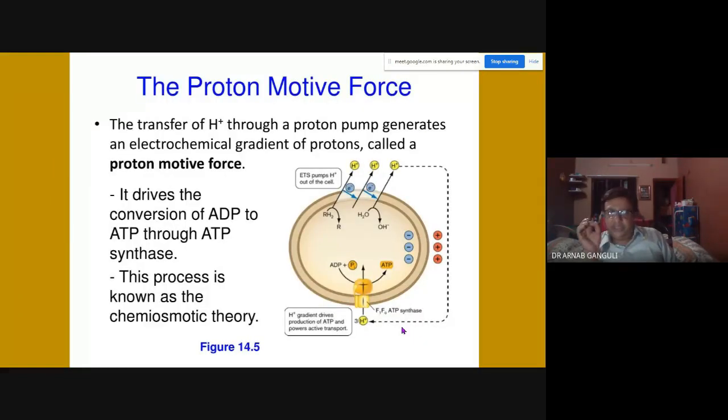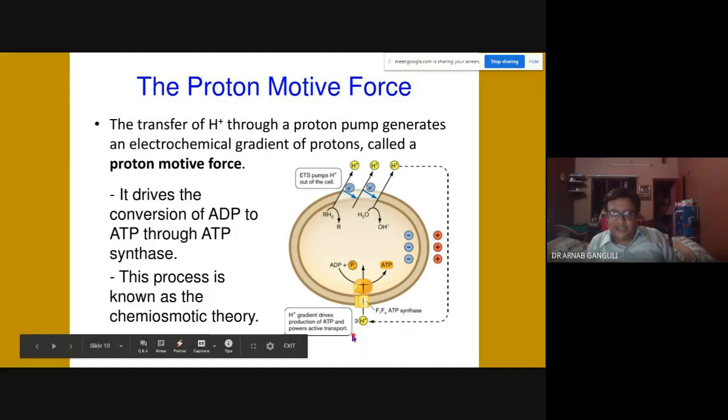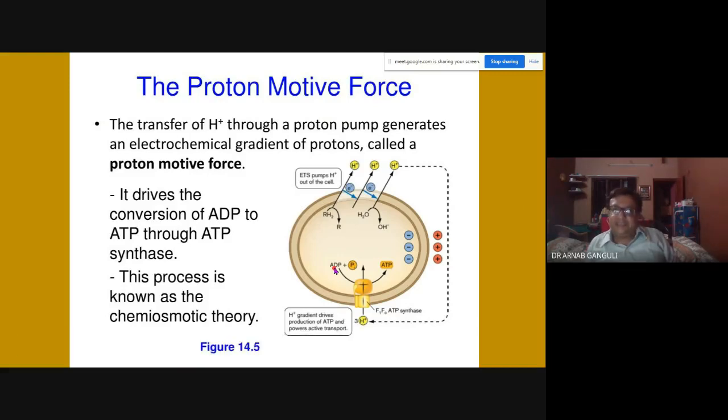One more thing you have to learn is the proton motive force. The proton motive force is the force by which hydrogen ions move through the dynamo and go inside, to make the gradient and to move the dynamo. It is the force which the hydrogen ion has to go inside. It drives the conversion of ADP to ATP. ADP and inorganic phosphate, using this energy, form ATP. So this is the proton motive force.